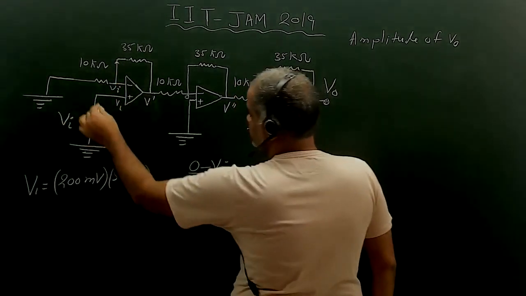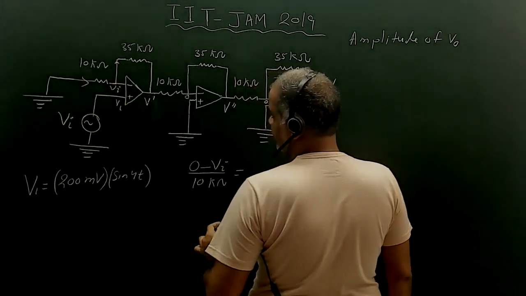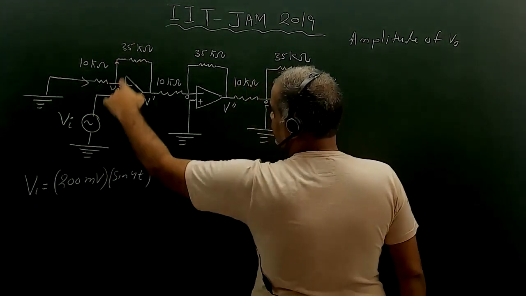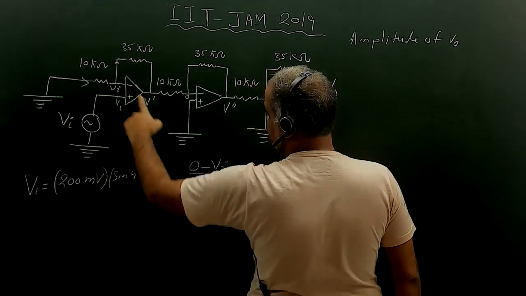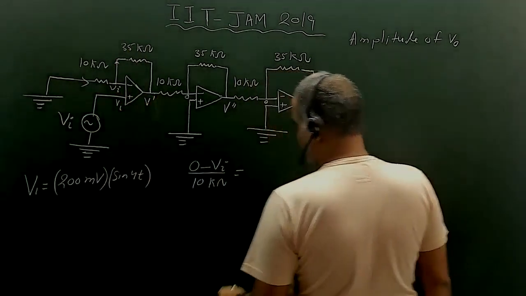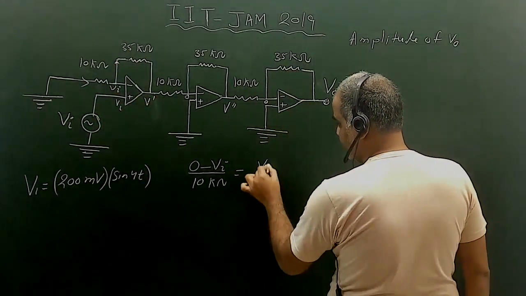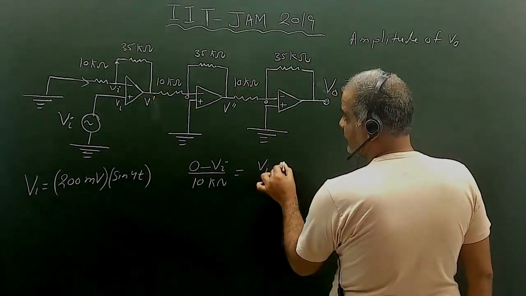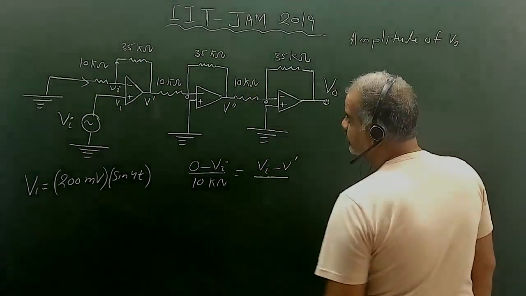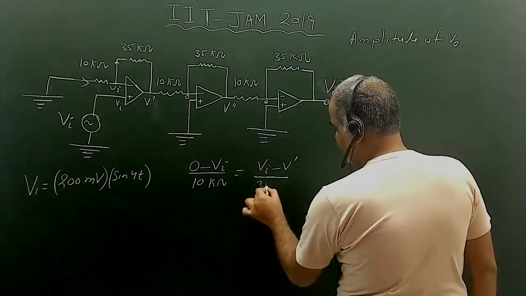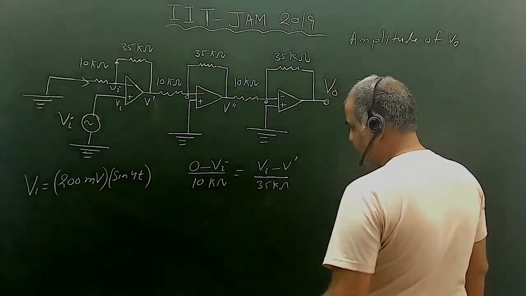This is the current, and the same current will go here. Here is Vi and here is V dash, so Vi minus V dash upon 35 kilo ohm. Now we can solve this one.